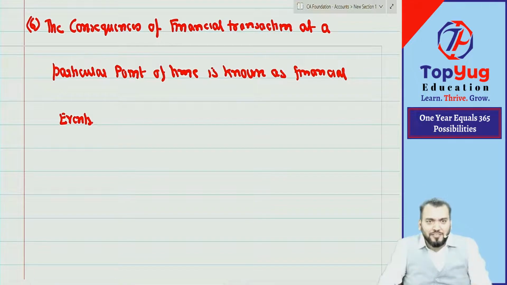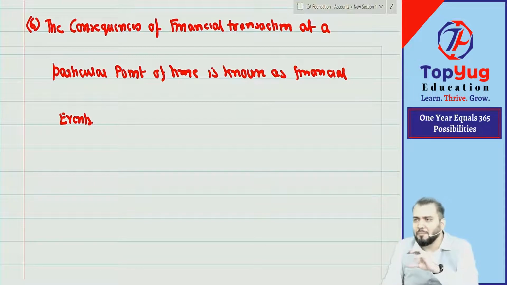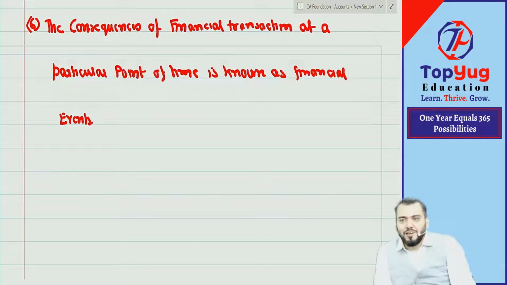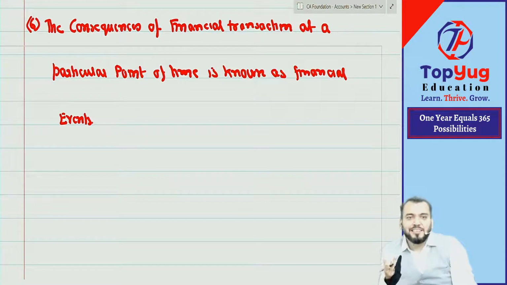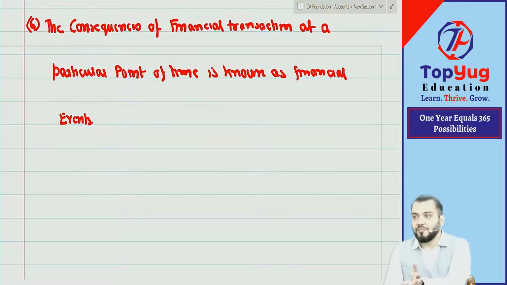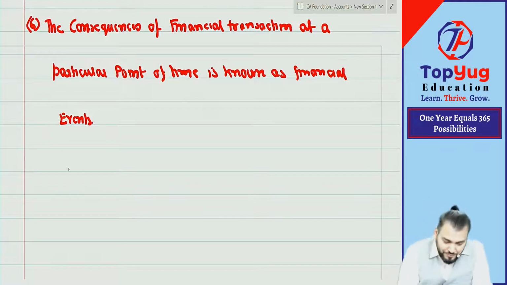I am asking this on your behalf only, meaning you may ask me the doubt: sir, please give me some example of a financial event. Can you give some example of an event of financial nature? You know everything, but you don't know actually what is that example, because you have done accounting. It does not mean that you don't know accounting. You know, correct? But can you give?